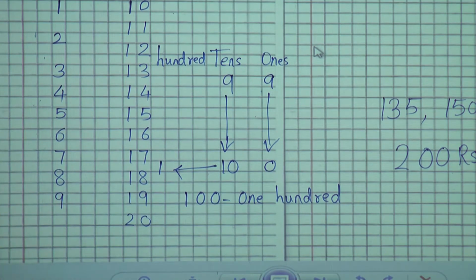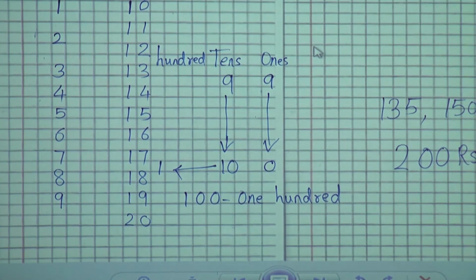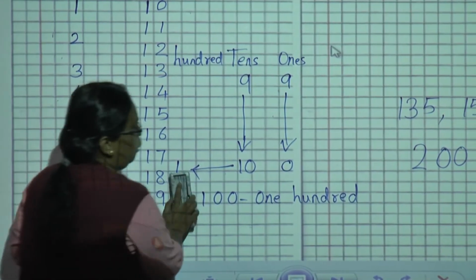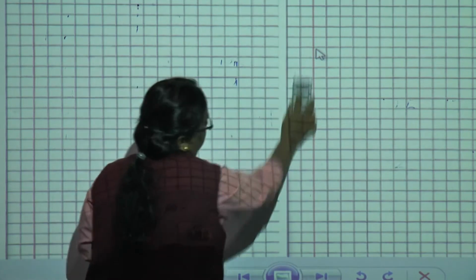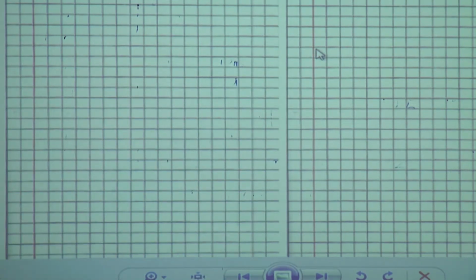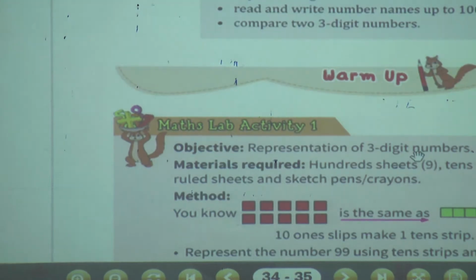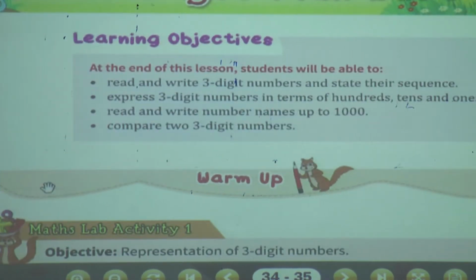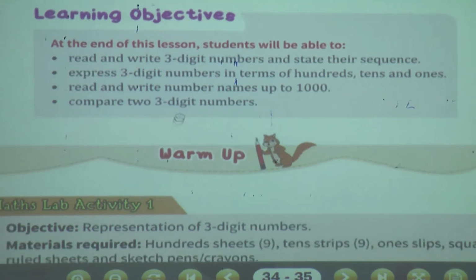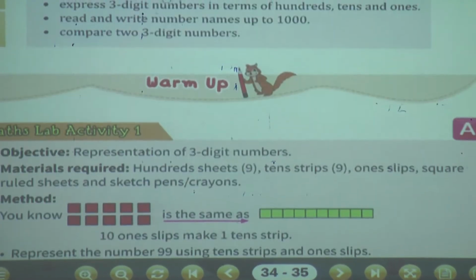So all of you now take out your textbook, page number 35, and start with the lesson three digit numbers. Open your books. Now see here, these are three digit numbers. Today we are going to see lesson number 3, that is three digit numbers.